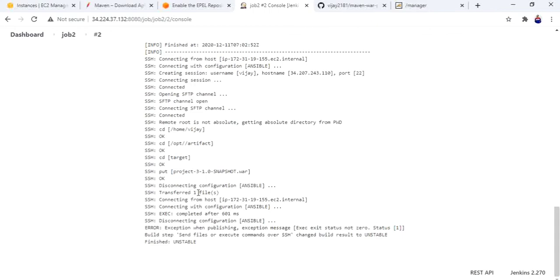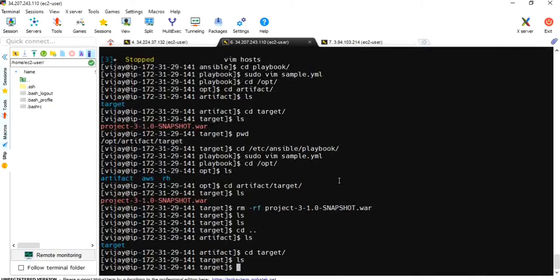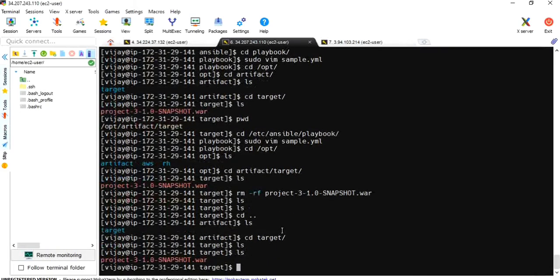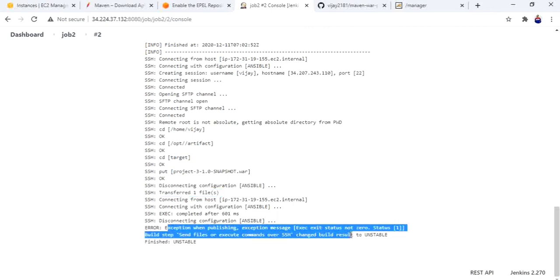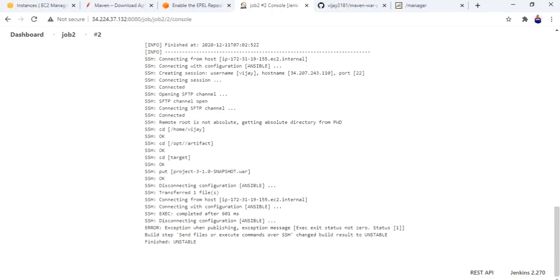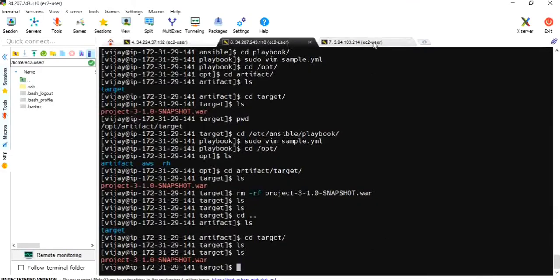Okay, file has been transferred. Let me go to server 2. Okay, file has been copied. Now I am getting unstable here. This copied file is not going and making changes. I mean, it is not creating the target folder and the .war file on server 3. This is the error. This is mostly an ownership error. Let me get into server 3.